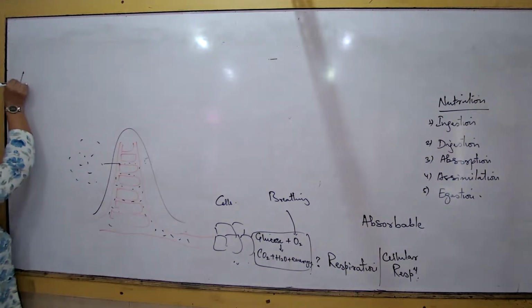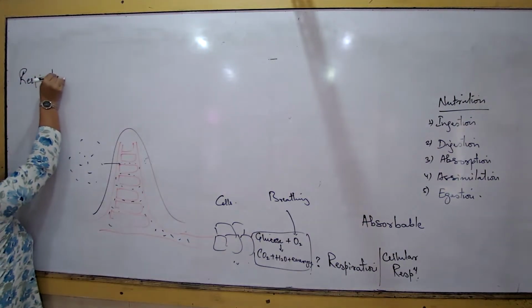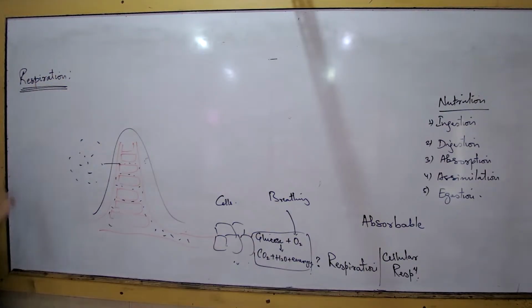So we start with the next segment of the chapter, and that is respiration. We start with the definition. Write down the definition.